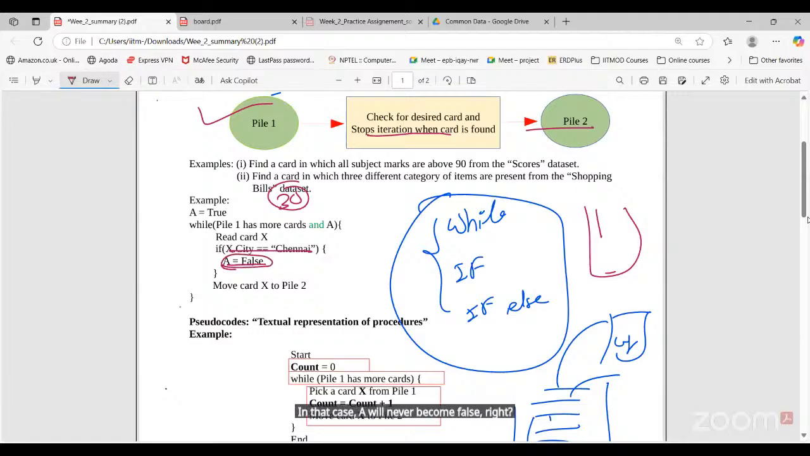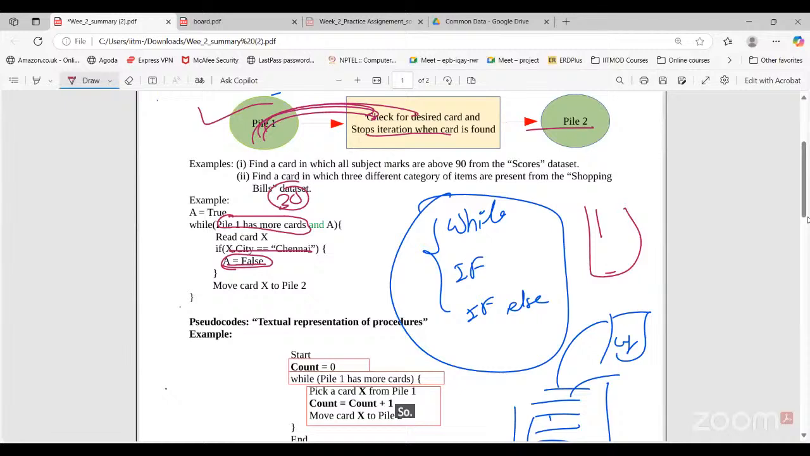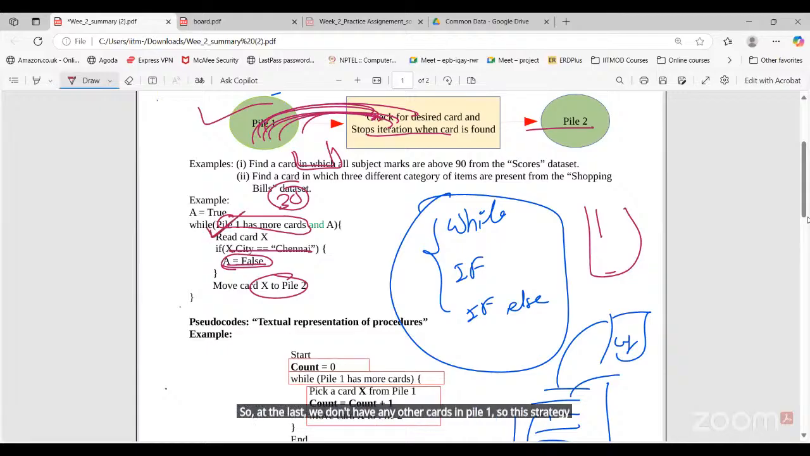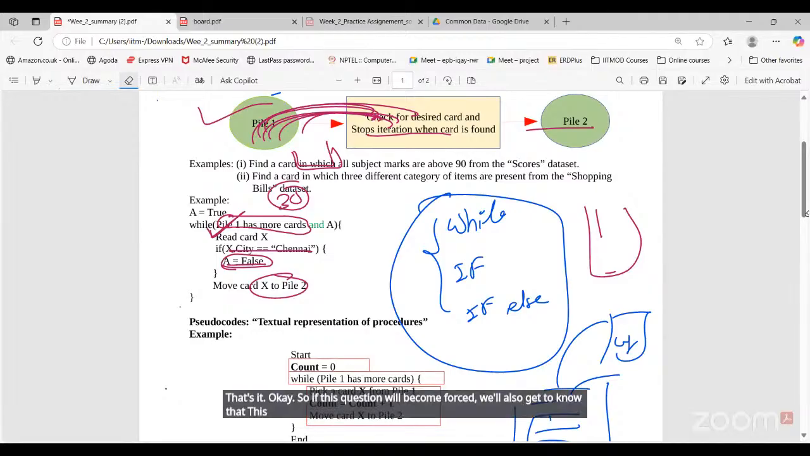But sir, after going through all the cards, this condition will become false. Pile 1 will get empty, since we are removing every card from pile 1. So at the last, we don't have any other cards in pile 1, so this condition will become false. So if this condition becomes false, we also get to know that this particular card does not exist in the data set, right?